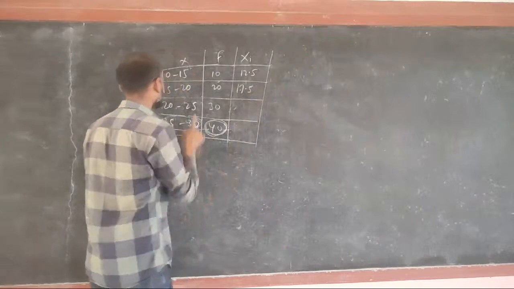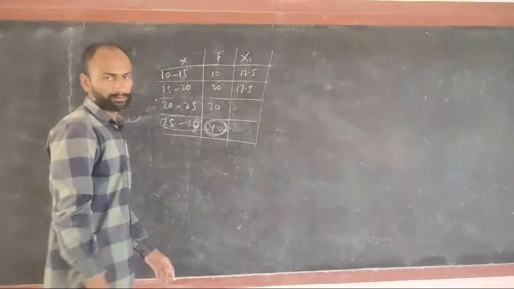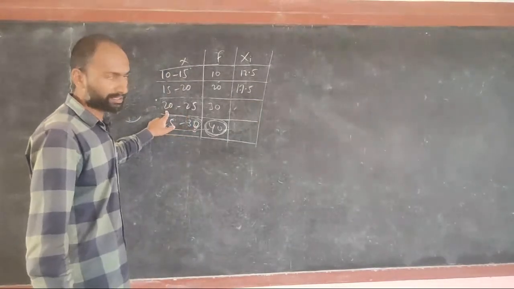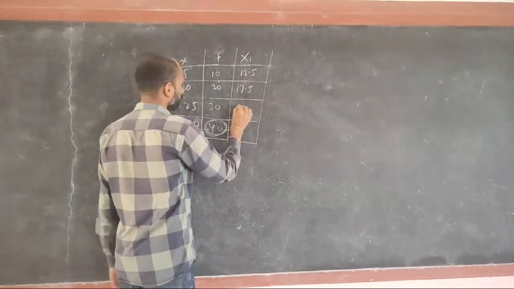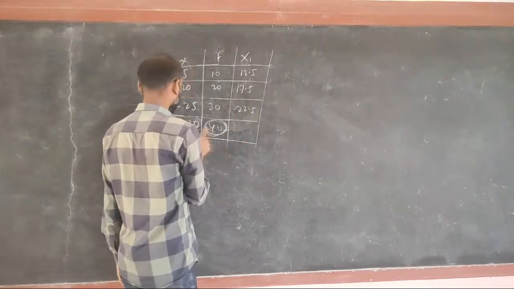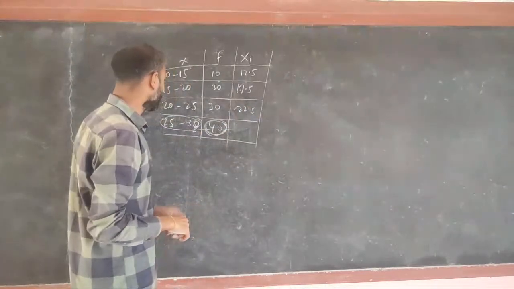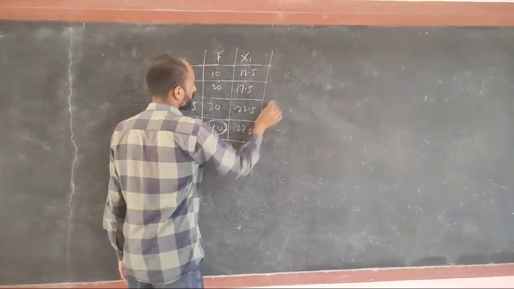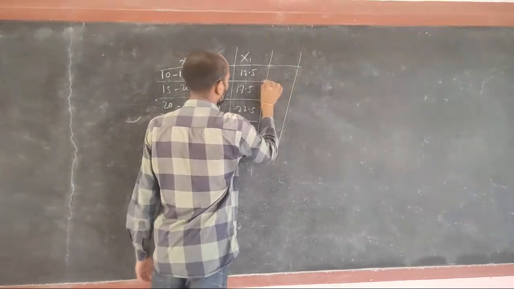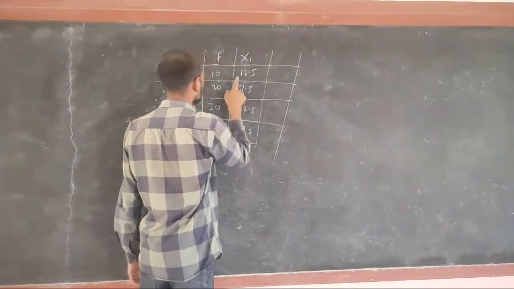How am I finding it? This plus this divided by 2. This plus this divided by 2. So this will be 22.5. And this is 27.5. Next we need to find the multiplication of these two.